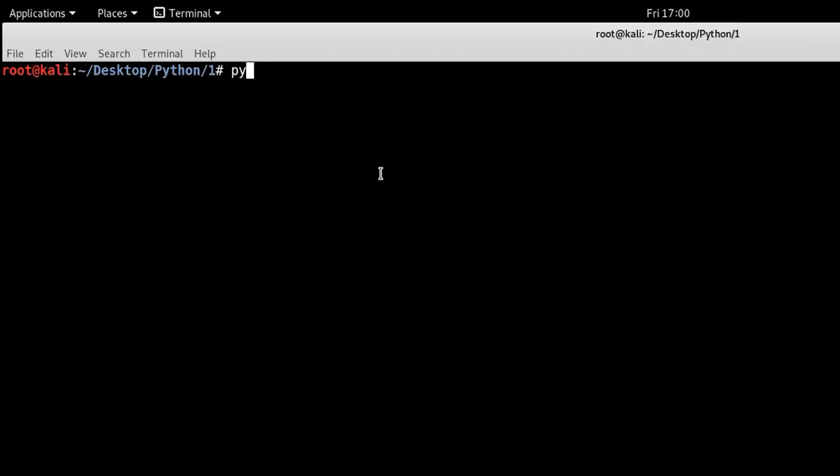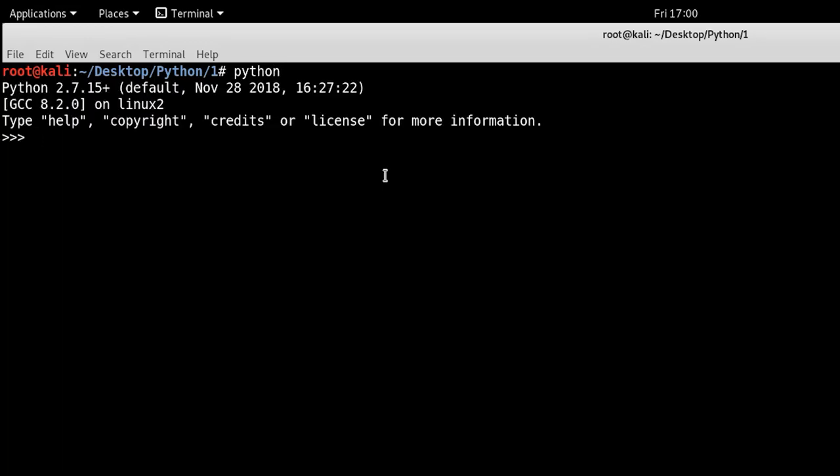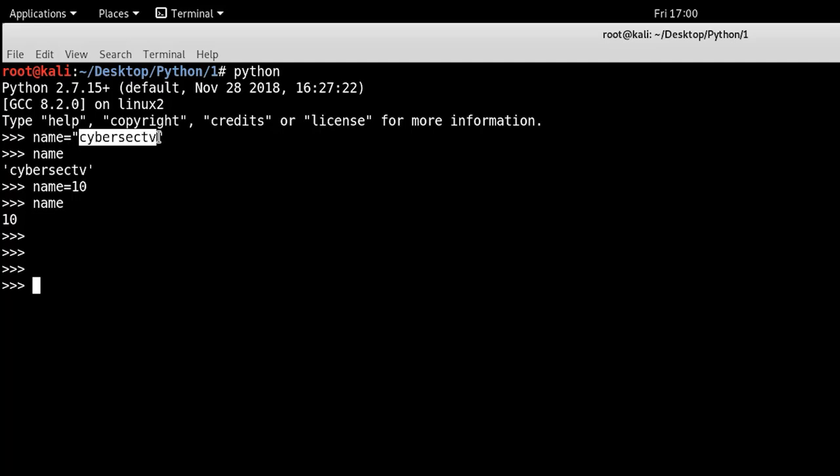Okay, so let's get into Python. All right, so first off, how do you declare a string or variable in Python? It's simple. Let's say I write CyberSecurityTV, and if I print this one, it's name. Now you can say name has a string attached to it, but that's not true, because if I just assign an integer value and print that, now the name has an integer value. So there is not essentially a name which has an attached type of integer or string. It's the object. In our last case 10 is the object, and in our previous case CyberSecurityTV is an object, so that is attached to the string.